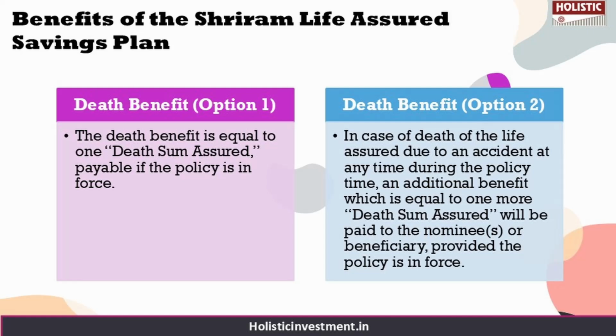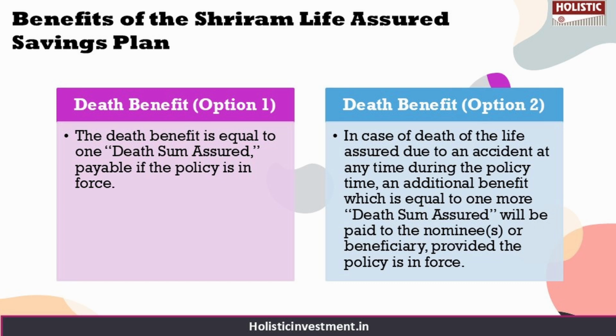Now some of the benefits of the policy are: first of all, the death benefit, which is given to the nominee or the legal heir in case of unfortunate death of the policyholder during the policy term. Here, the death benefit is equal to the death sum assured under option 1, in case of death of the life assured due to an accident during the waiting period, or in case of death of the life assured after the waiting period due to any reason other than an accident. In case of death of the policyholder during the waiting period other than by an accident, the death benefit is equal to 100% of the total premium paid till date, which will be payable.